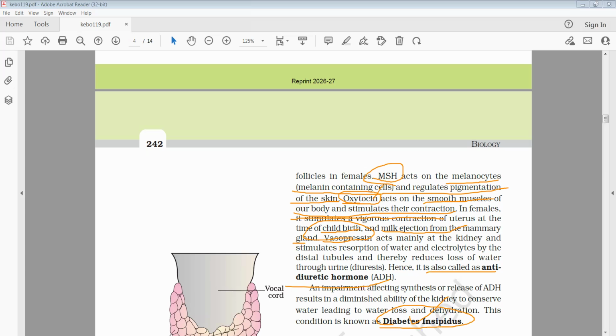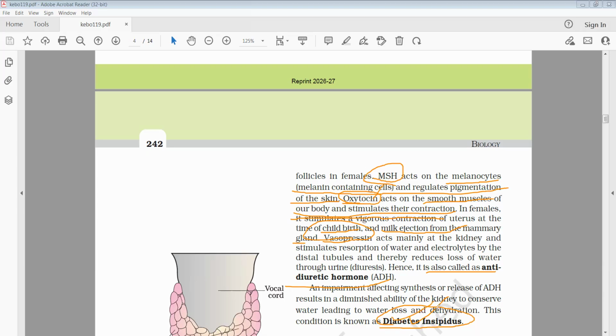When the reabsorption does not take place, when there is low secretion of vasopressin, a larger amount of urine is excreted by the body. Thus that disease is called diabetes insipidus. Diabetes insipidus in Telugu means అతిమూత్ర వ్యాధి.